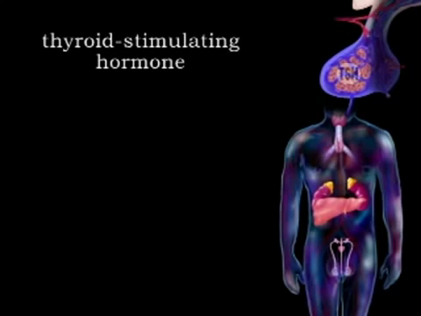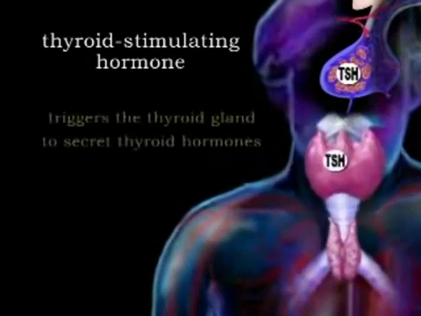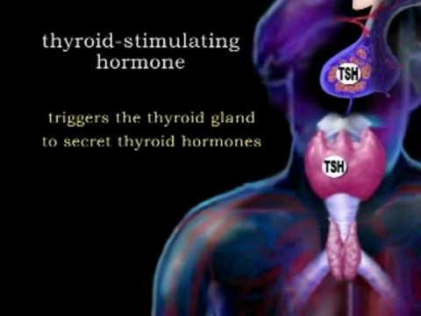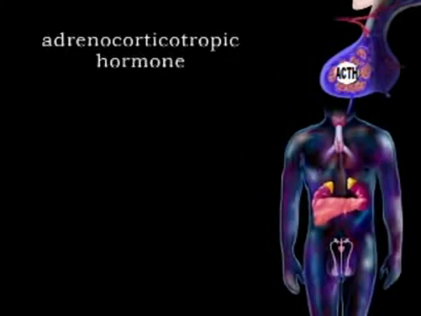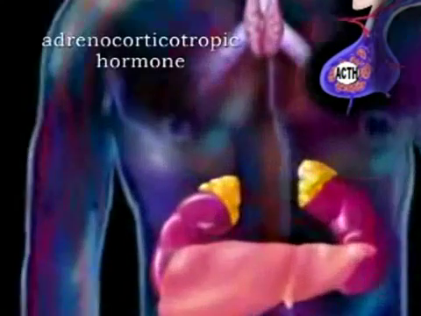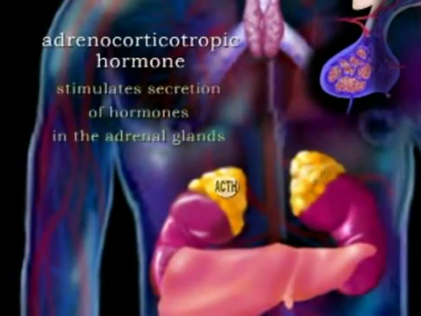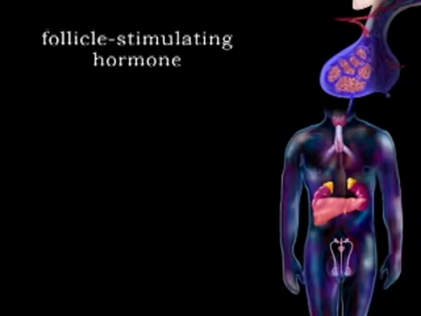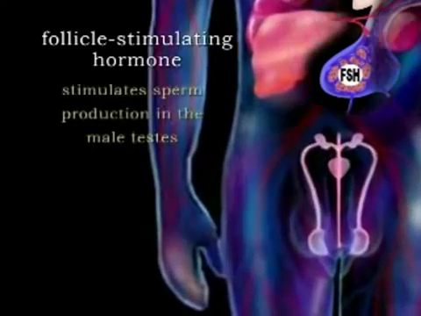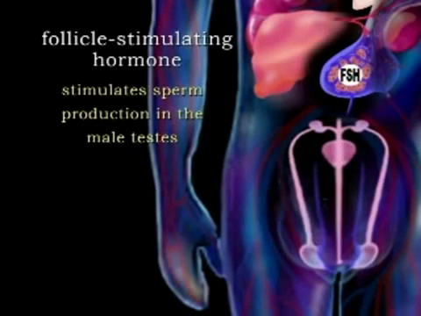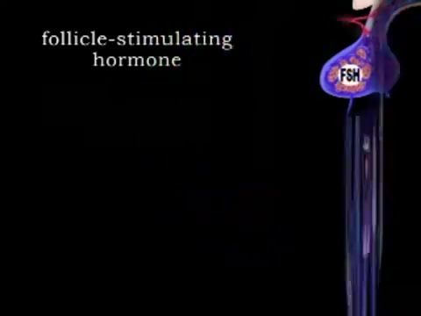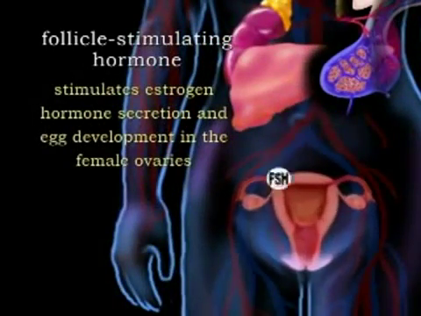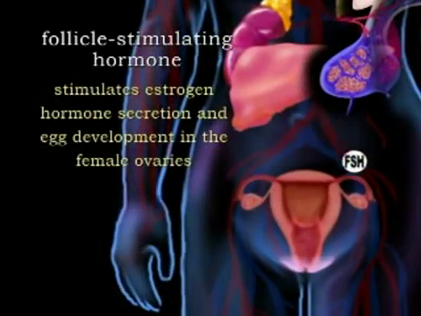thyroid-stimulating hormone, or TSH, which triggers the thyroid gland to secrete thyroid hormones, adrenocorticotropic hormone, or ACTH, which stimulates secretion of hormones in the adrenal glands, follicle-stimulating hormone, or FSH, which stimulates sperm production in the male testes, as well as estrogen hormone secretion and egg development in the female ovaries.